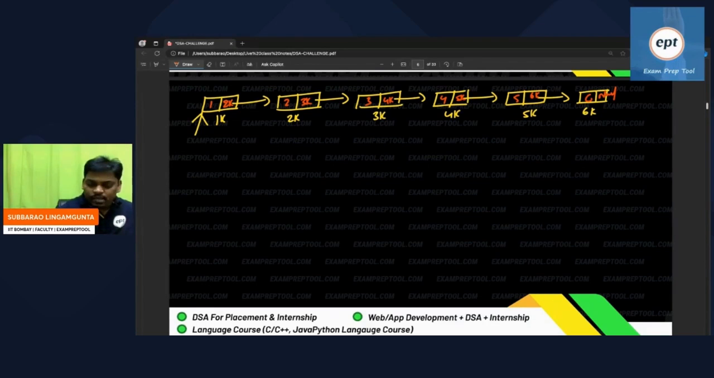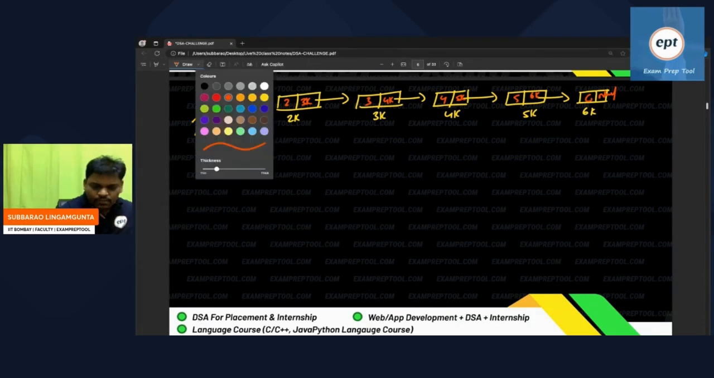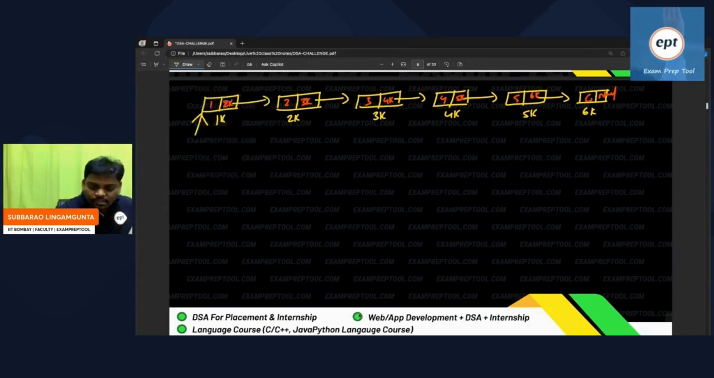So some people are asking, sir, how to reverse? Everyone listen. How to reverse it? Let us assume that the first node is the head node. I'm explaining how to reverse it.